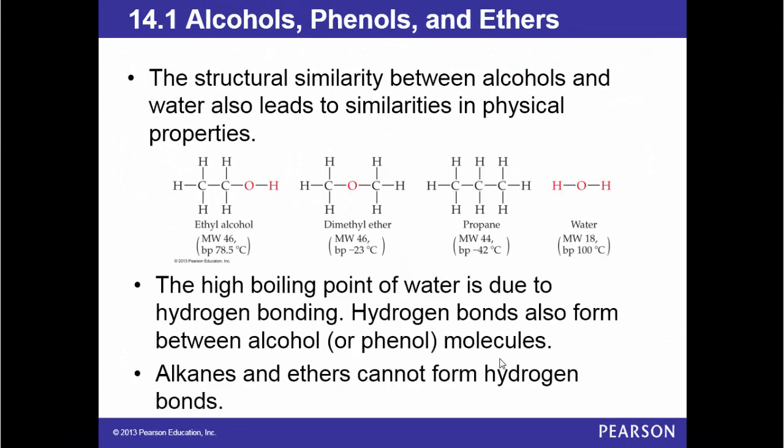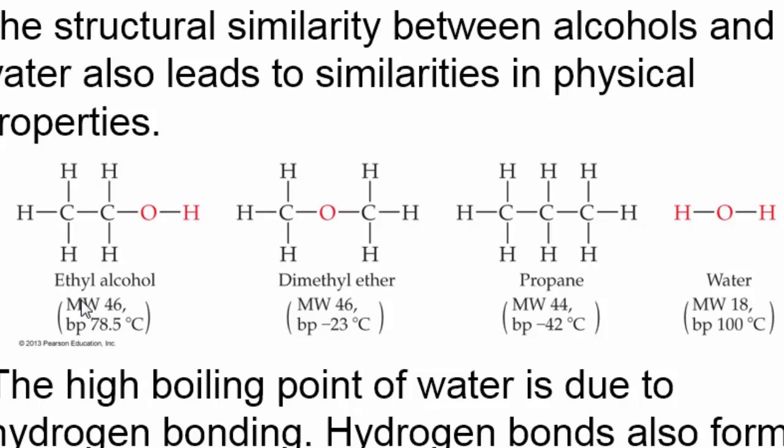Now, the structural similarity between alcohols and water also leads to similarities in physical properties. Look here, the molecular weights for ethyl alcohol, for dimethyl ether, and for propane are very close to each other. The boiling point of alcohol is 78, for ether minus 23, and for propane minus 42. And then if we compare all of these to water, molecular weight 18, boiling point is 100.